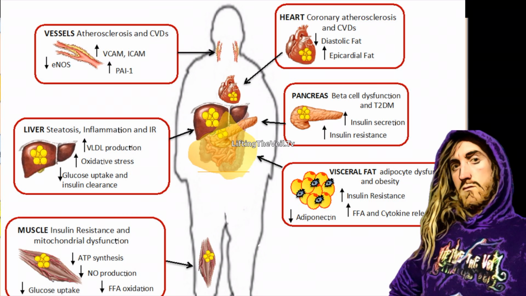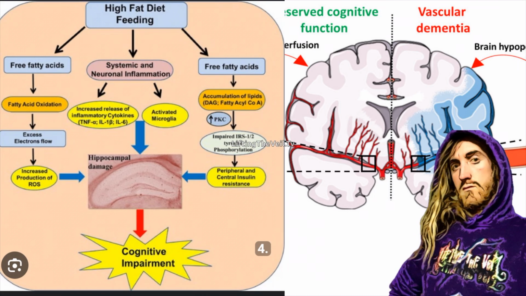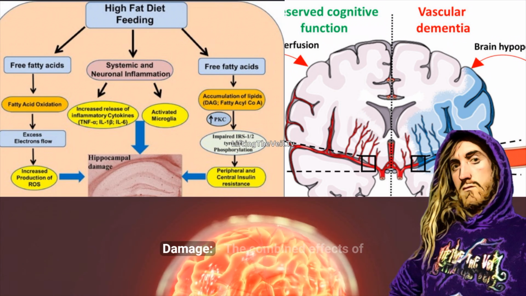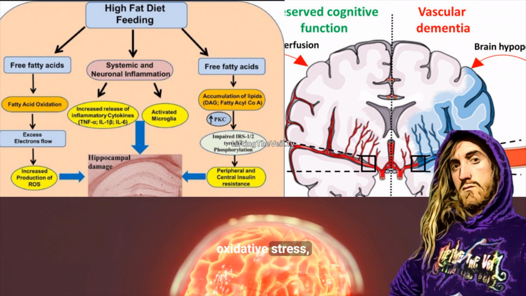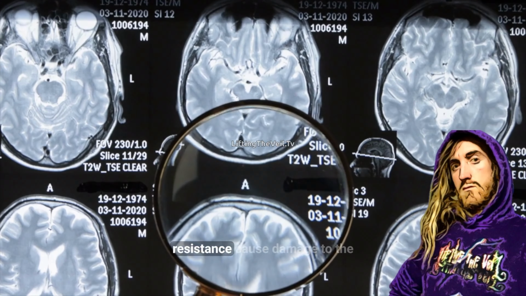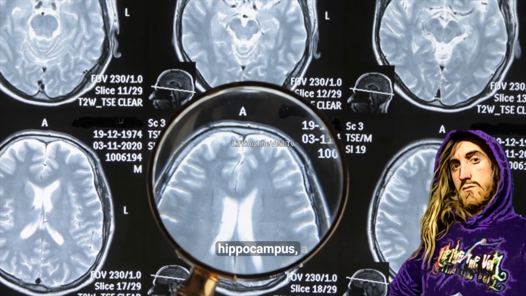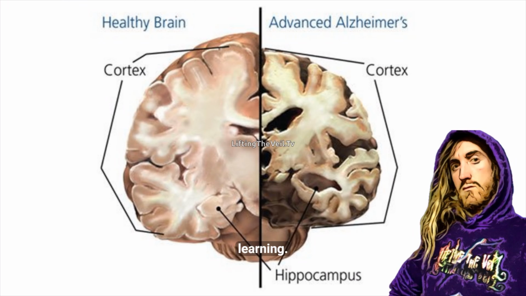3. Lipid accumulation. Accumulation of lipids such as diacylglycerol, DAG, and fatty acyl-CoA. Activates protein kinase C, PKC, impairing IRS1 part 2 tyrosine phosphorylation. Leads to peripheral and central insulin resistance. 4. Hippocampal damage. The combined effects of oxidative stress, inflammation, and insulin resistance cause damage to the hippocampus, a critical brain region for memory and learning.